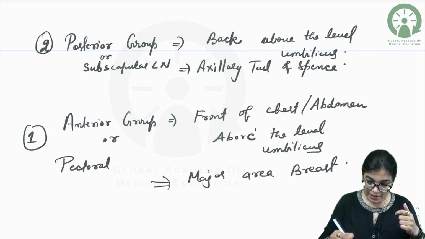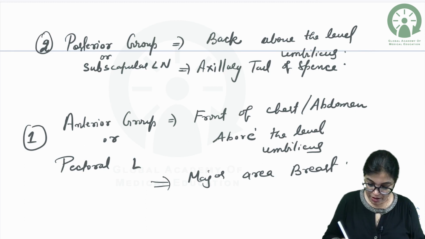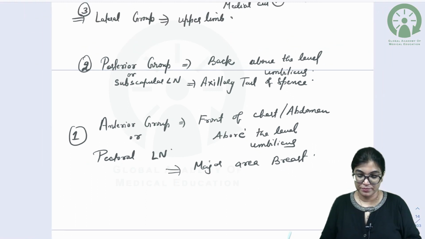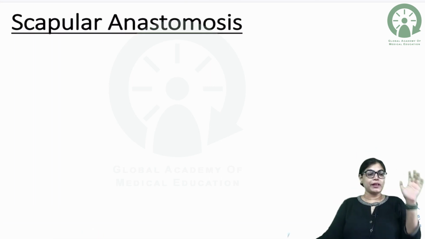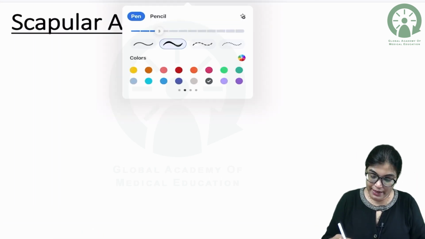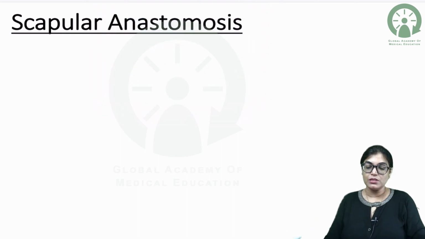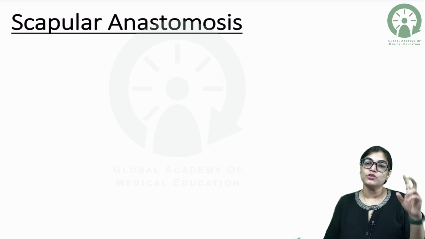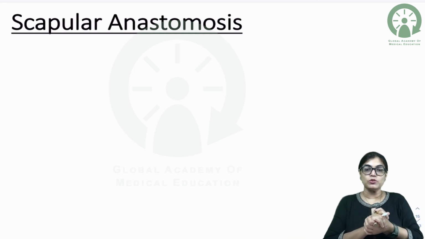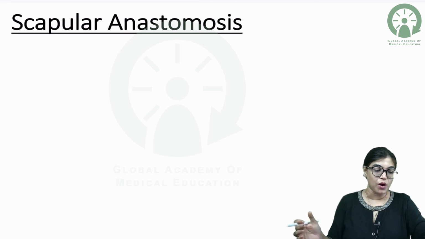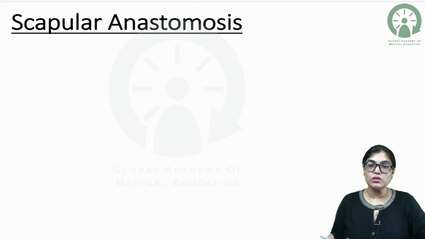So done with this, now let's move to the next topic. I would like to explain the scapular anastomosis. A very important question for your examination is scapular anastomosis. So, scapular anastomosis takes place on the scapular bone at two regions, at the body of scapula and the acromial process. The source of the anastomosis which is formed is mainly between the